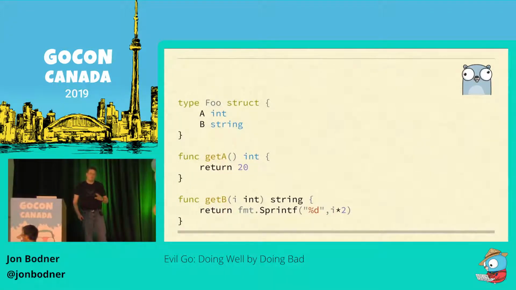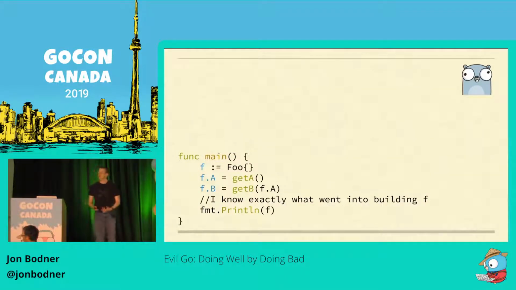Go doesn't have a way to mark fields in a struct as final. That's not great, actually. But functions that have value parameters can't modify the value of those parameters, so all that function can then do is just return back a value. And then if you populate a struct by calling functions that take value parameters, you then compose the values together into the struct, and you can tell exactly where each value in that struct came from.